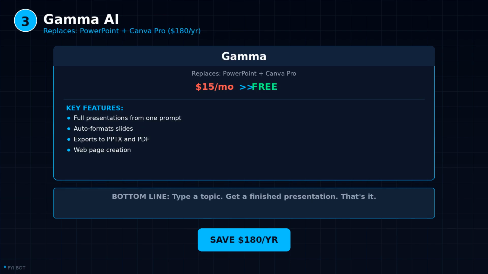Tool number 3 is Gamma AI. And if you have ever spent hours staring at a blank PowerPoint slide, this one will change your life. Gamma is an AI-powered presentation builder. You give it a topic, a prompt, or even just a rough outline, and it generates a complete, professionally designed presentation in seconds. Not a rough draft. Not a skeleton. A finished slide deck with proper structure, relevant content, images, and clean visual design.